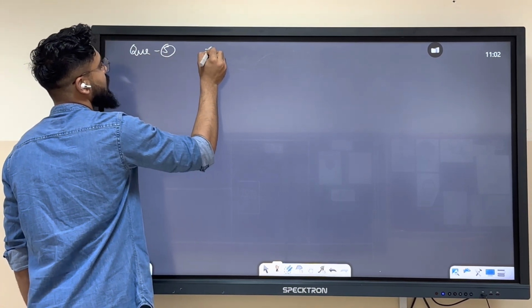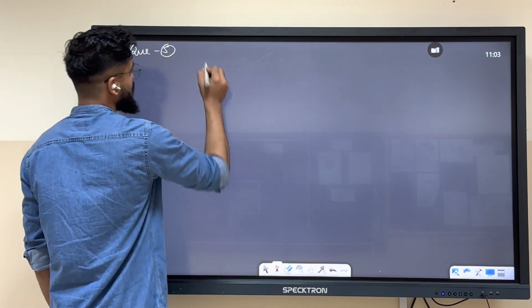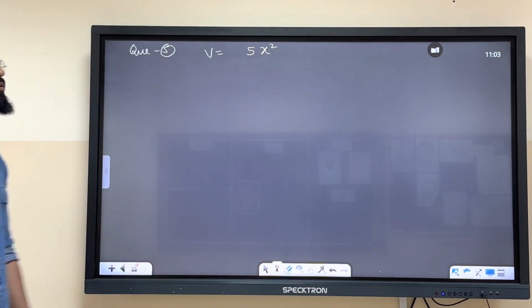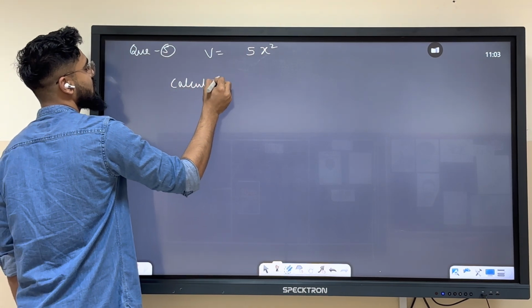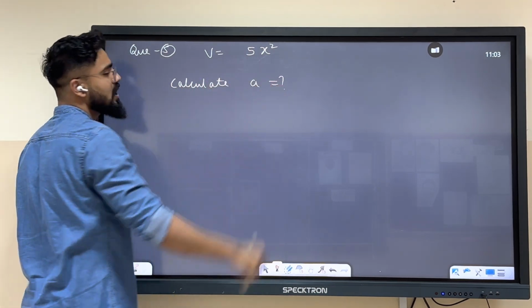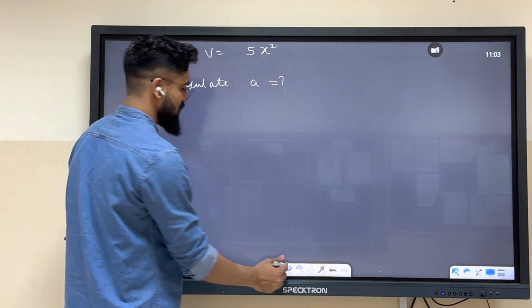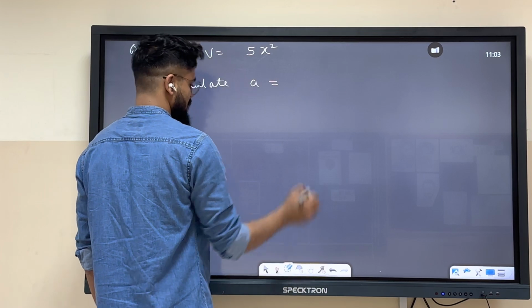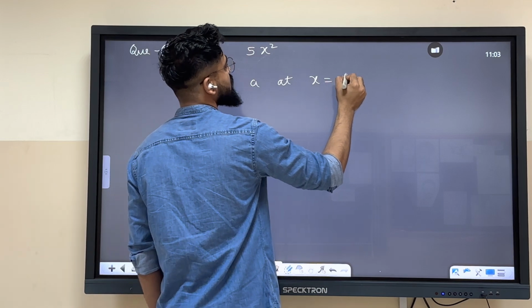So x over here, instead of x, velocity is given as 5x square. Velocity is given as 5x square. So calculate acceleration. I'm not asking to calculate acceleration at any position. Calculate a at x equals to 1 meter.